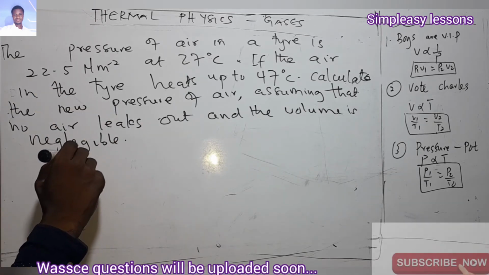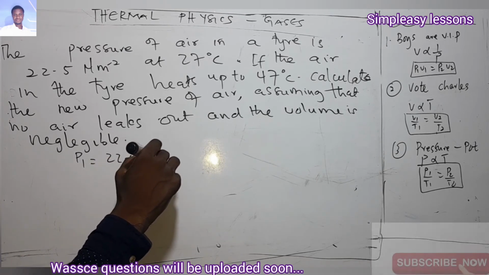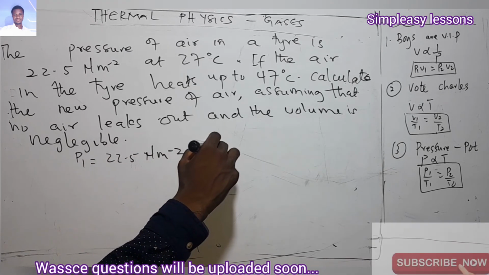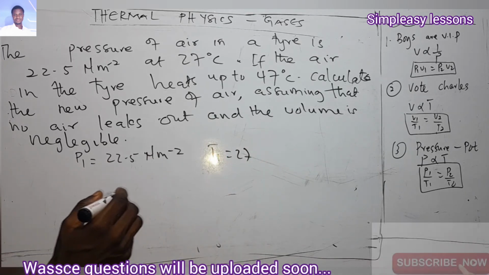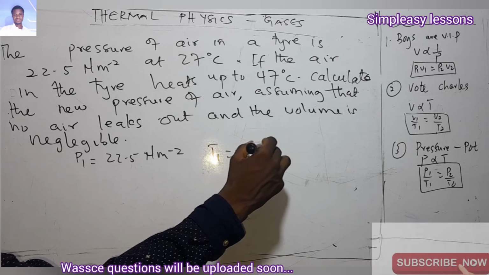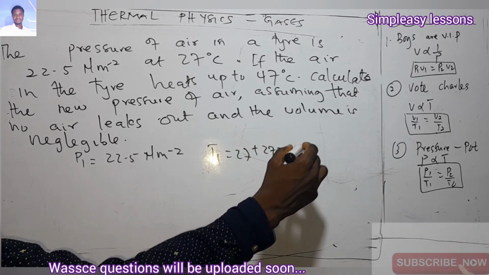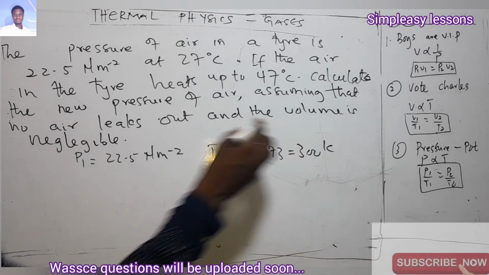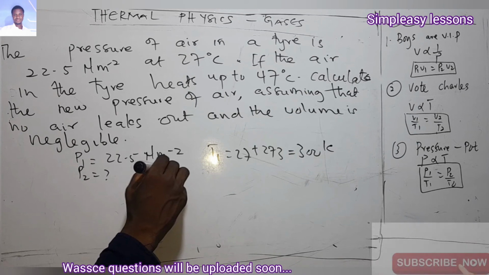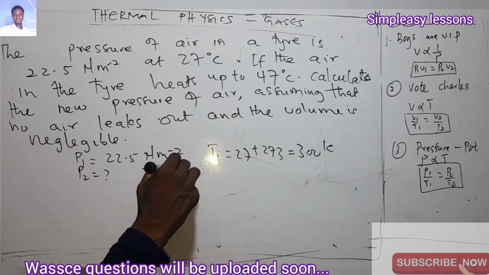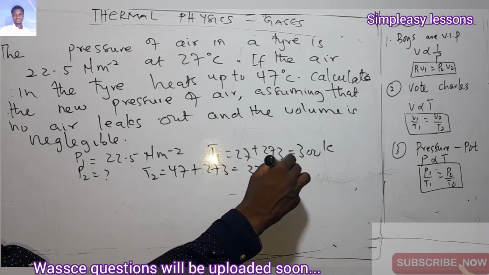So we know the initial pressure here is what? 22.5 Newton per meter square, and then the temperature here was 27, but remember it's thermodynamic temperature, so we are going to add 273 to it, and we are going to get 300 Kelvin. The second pressure we don't know, but we know the temperature, which is 47. So 47 plus 273 is going to give us 320 Kelvin.